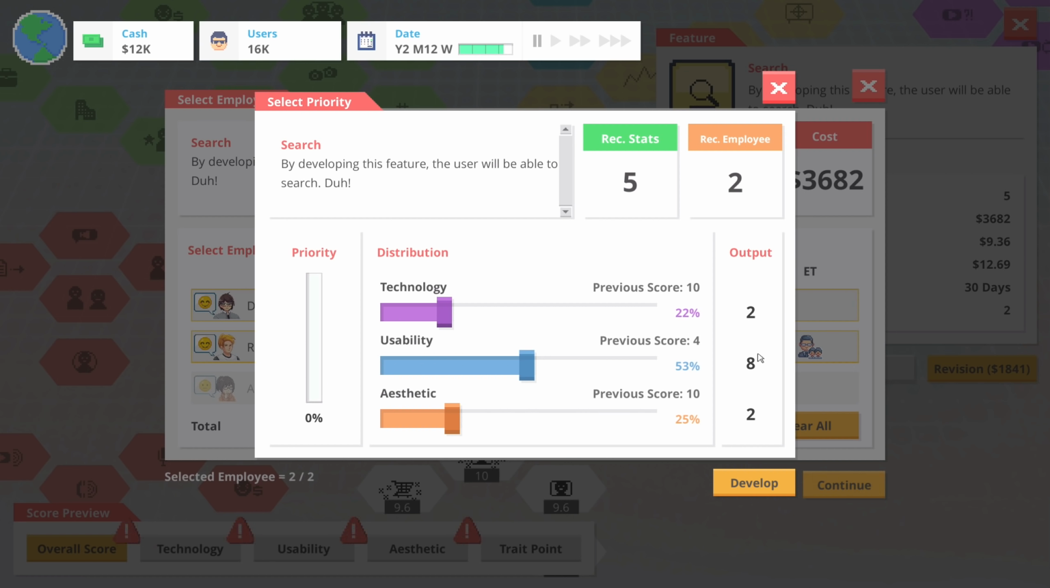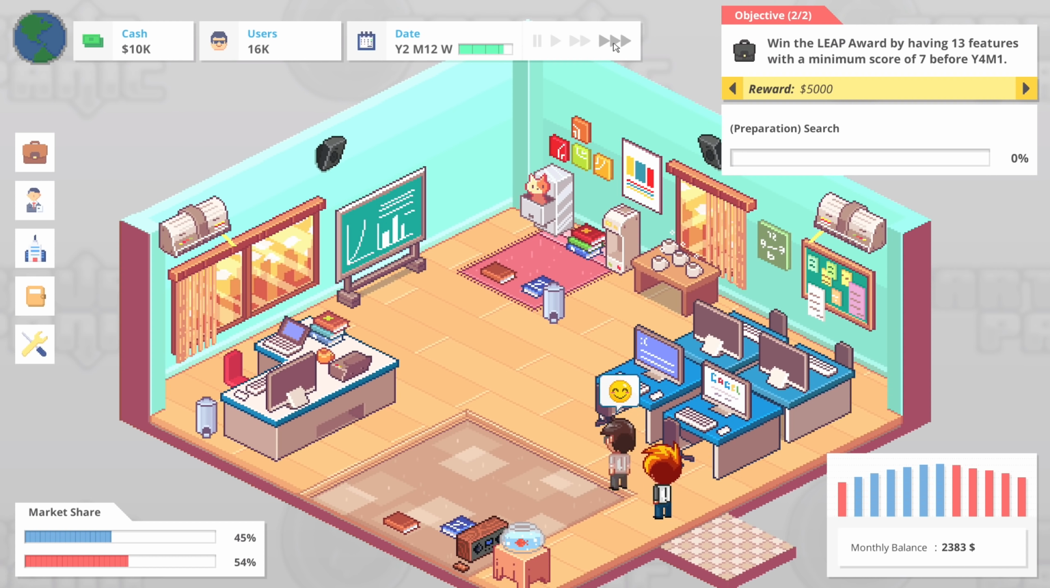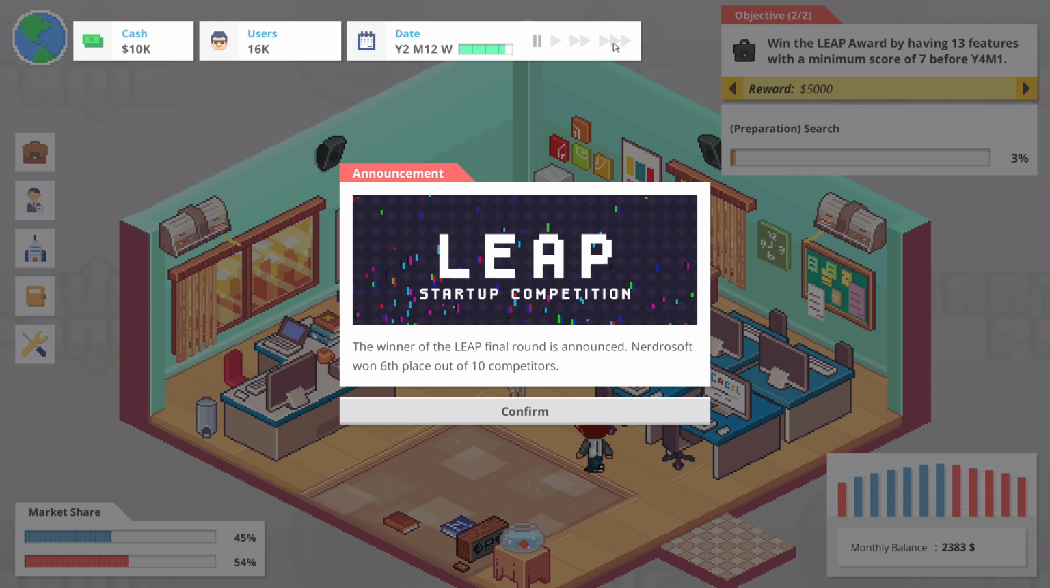And now usability is up to 8, which is kind of fantastic. So let's bring that down to a 7. And I'm realizing now how this works, I think. So recommended stats 5. Let's bring the technology up to there. So 2.5 develop. So that should work now that our usability is so high.